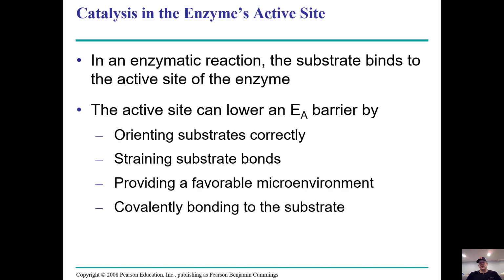So the active site can actually lower activation energy by either orienting the substrates correctly. Maybe they wouldn't necessarily hit each other in the right way if you have two substrates. Or it actually might strain the bonds within the substrate, destabilizing them. Might just make a more favorable environment for the substrate to react. Or it actually might just straight up covalently bond to the substrate to make something happen.